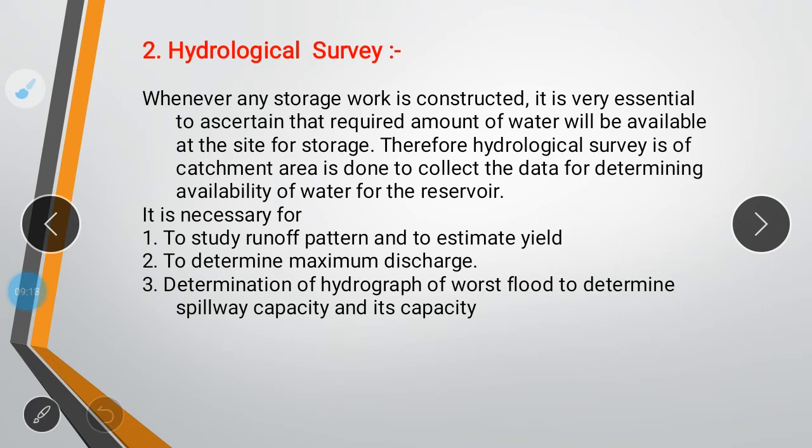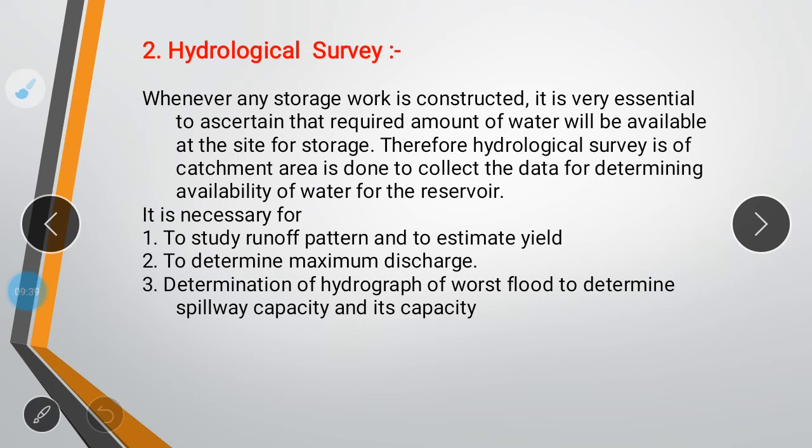What is the runoff pattern in that area where you are going to construct the project? The water from all the area will come and be stored in the catchment area, and that water can be used for irrigation purposes. And the next is to estimate yield: through that water, how much land would be irrigated.